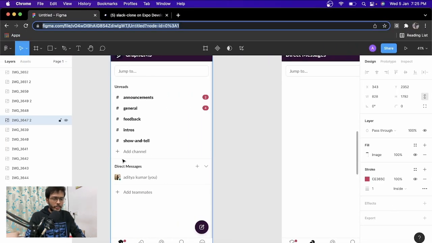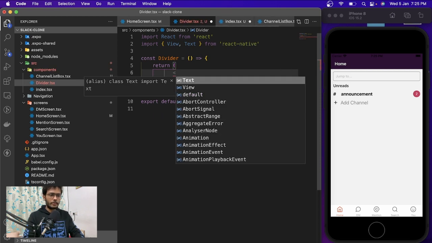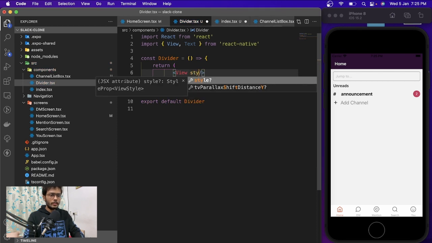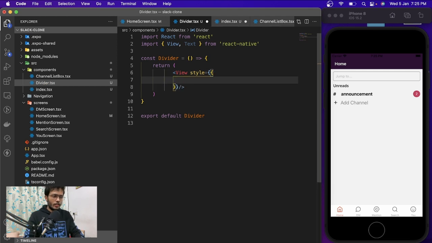And one more problem we are about to face is that we have added this margin into the whole component, and we have the divider over here, so this will create a problem. We will deal with that. And this is going to be a divider with a view, and the style would be background color.